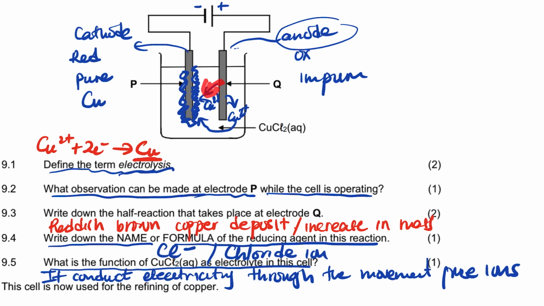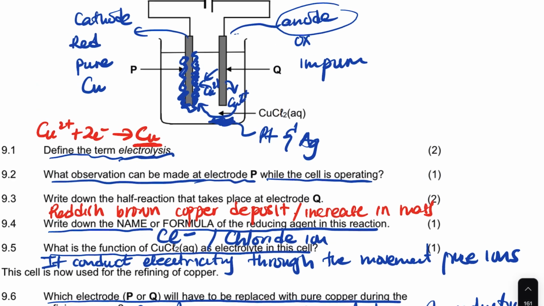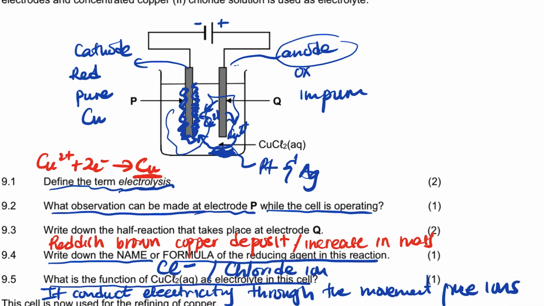The Cu is oxidized because it's a stronger reducing agent, and then the platinum and silver are going to fall and sit at the bottom of the electrolytic tank. They say explain that, refer to relative strength of reducing agent, and explain why these two metals do not form ions. So they're not part of the electrolyte, they just sit there and form what we call a sludge.